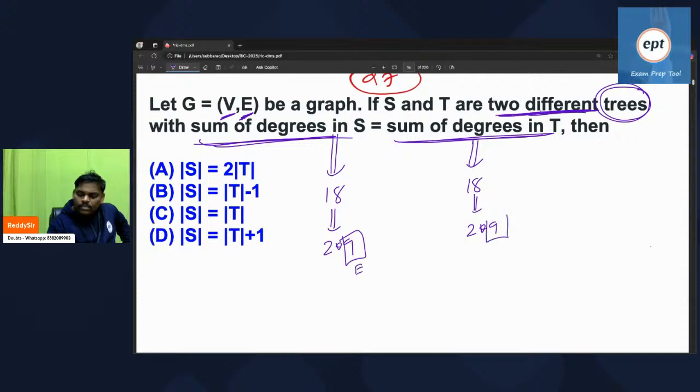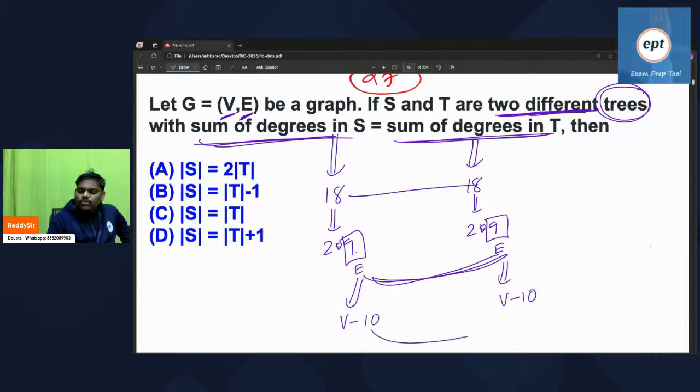So the edges are the same, so the number of edges is also the same. And one more thing: if the number of edges is 9, the number of vertices is 10, then vertices are also the same. Edges same, vertices same, exactly same.